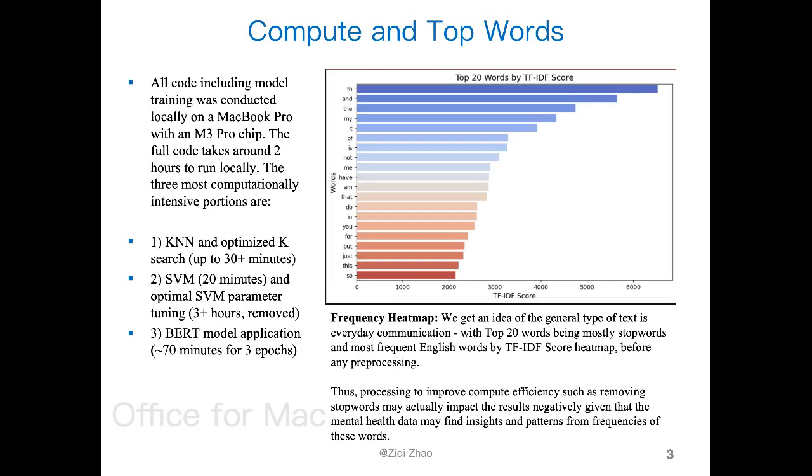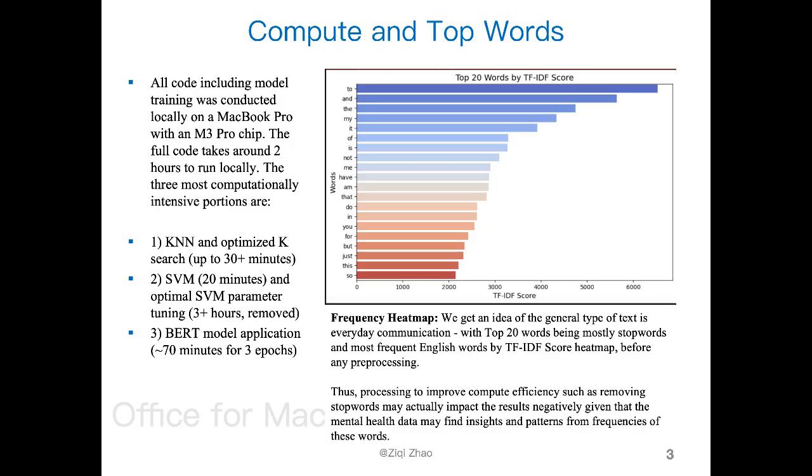A note on compute and top words. All code was trained on a MacBook Pro with an M3 Pro chip, and the full code takes around 2 to 3 hours to run locally. The 3 most computationally intensive portions are KNN, since I used an optimized K-search, which takes upwards of 30 minutes; a linear SVM, which takes around 20 minutes; and optimal SVM parameter tuning, which was removed because it takes more than 3 hours just for a 2x3 grid search, linear and polynomial with 3 parameter variants, and that was commented out in the code.